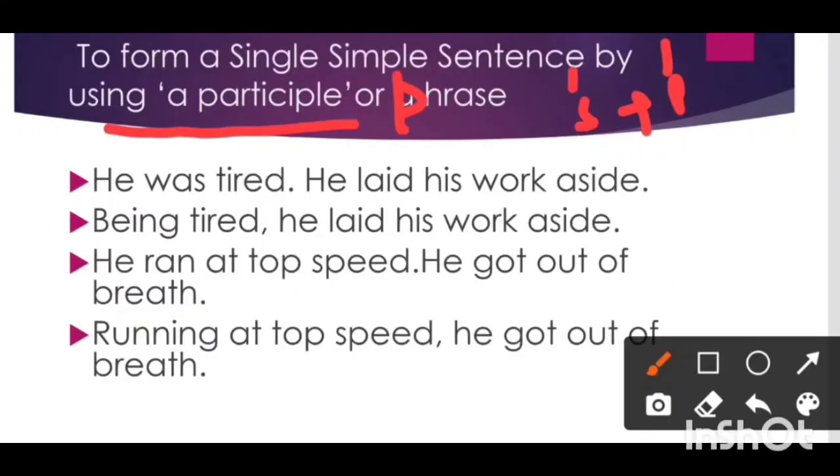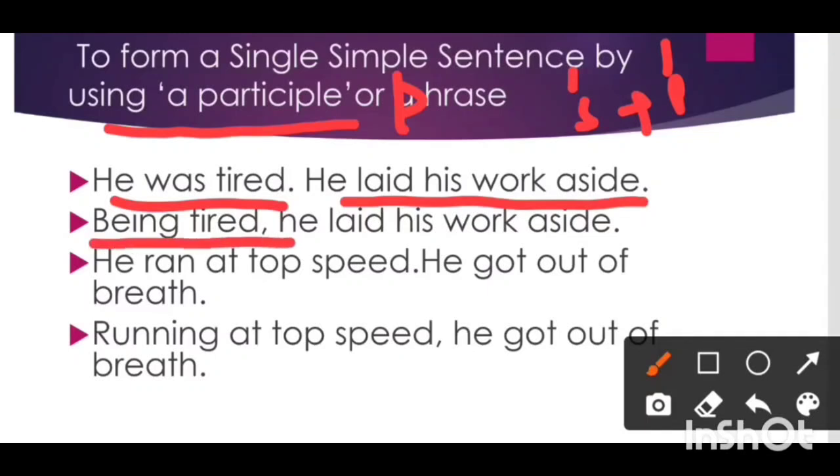So we are given two sentences. He was tired, he laid his work aside. So we have to join them, combine them and make one simple sentence. So first sentence will be converted into participle phrase. How? He was tired, we will convert was tired into participle phrase, that will be being tired. Okay, then we will put comma and then we'll write the second part, second sentence, he laid his work aside. Being tired, who was tired? He was tired. So the phrase is referring to the pronoun he. So he laid his work aside.